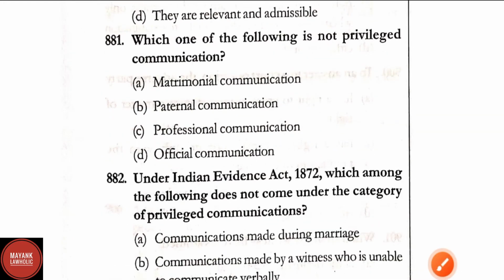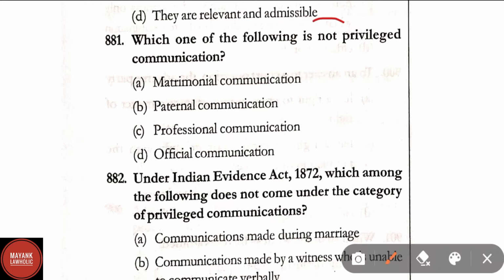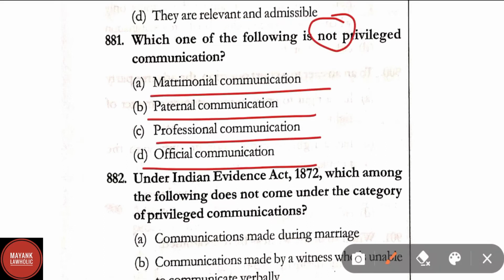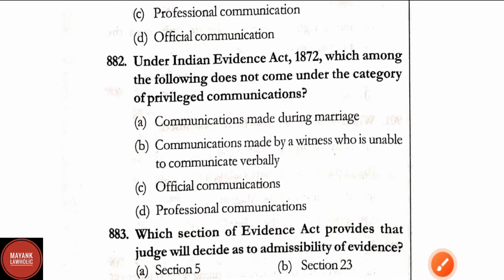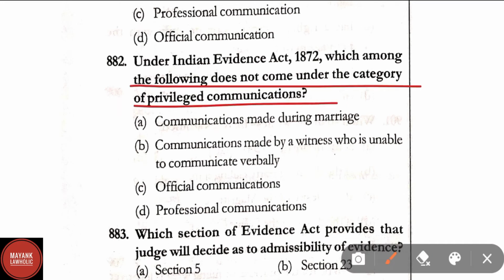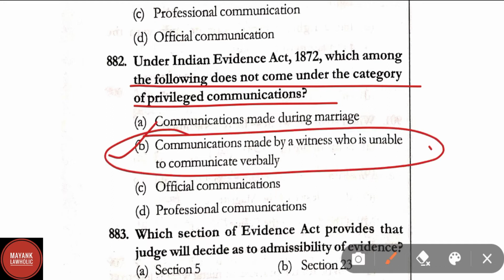Question number 881. Which one of the following is not privileged communication? Matrimonial communication, paternal communication, professional communication, official communication. Here the correct answer is option B. Paternal communications are not privileged communication, whereas matrimonial, professional and official communications are privileged communication. Question number 882. Under the Indian Evidence Act, which among the following does not come under the category of privileged communication? Here the correct answer is option B. Communication made by a witness who is unable to communicate verbally.